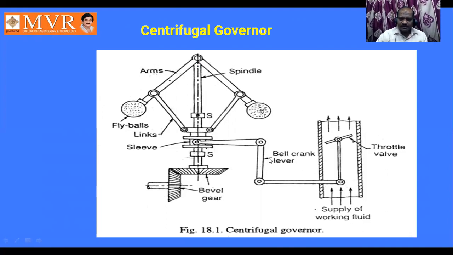This link is the bell crank lever. This is the position. This is the throttle valve. This is the supply of working fluid. So this is how the design of the centrifugal governor looks. The diagram looks like this. Compared with this one, different governors have different types. Next. So this is a centrifugal governor.